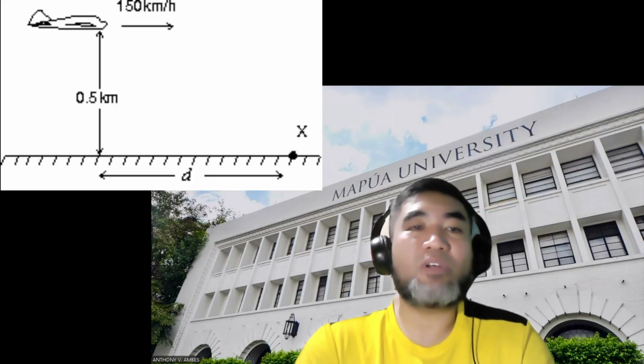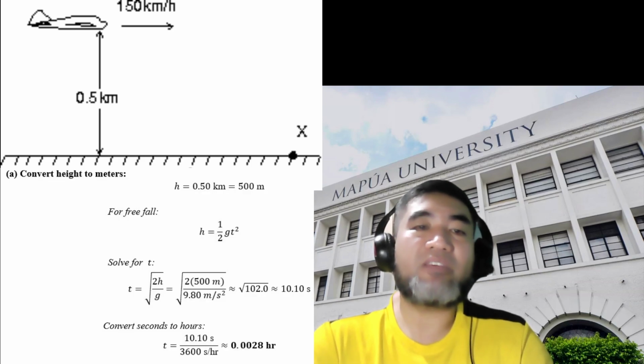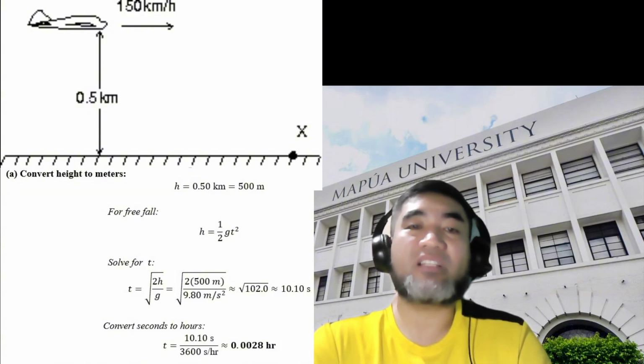In the problem-solving section, we analyze an airplane flying at an altitude of 0.5 kilometers with a speed of 150 kilometers per hour. By converting the units and applying the free fall equation, height equals 1/2 times gravity times time squared, we calculated the time it takes for the package to hit the ground, which is 0.0028 hours.